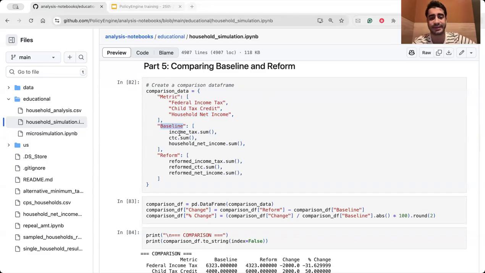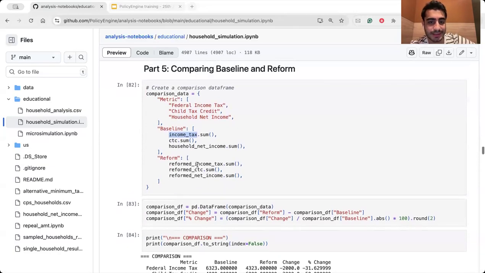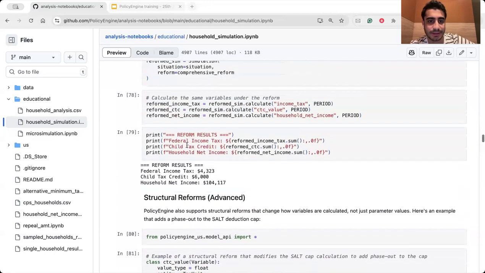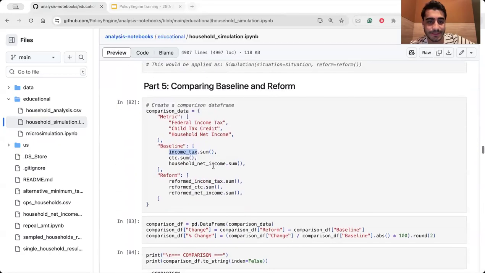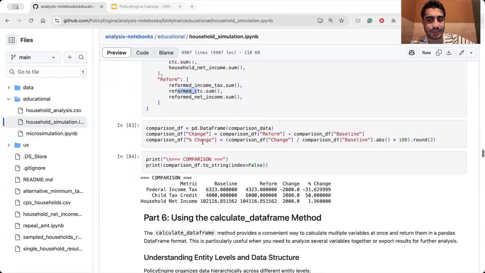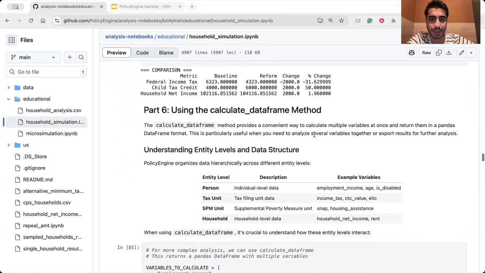We called it previously income tax dot sum, CTC sum, household net income dot sum. And also we have some reformed income tax. We call them here later, and we count them as a reform, and then we want to print them out and also have a kind of comparison here. What is the percentage of change from a baseline to a reform?